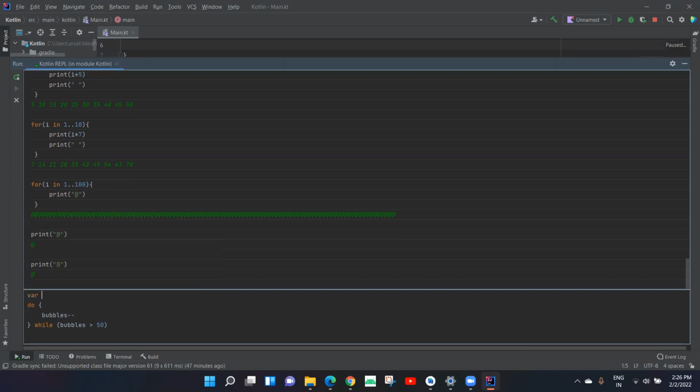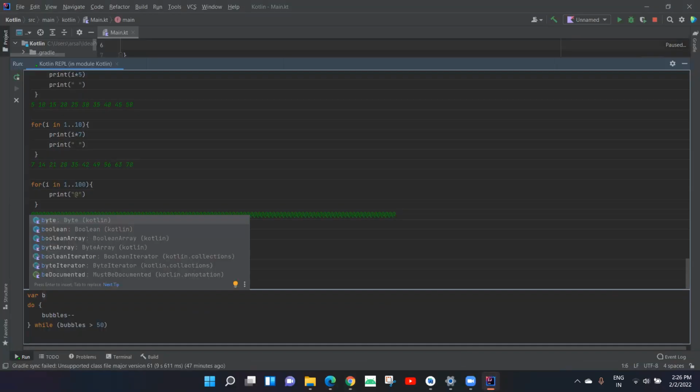Okay. Let me define a value that is greater than 50. For example, if I take 56 here, maybe 51 is going to be all right. Just quick. Variable purpose.